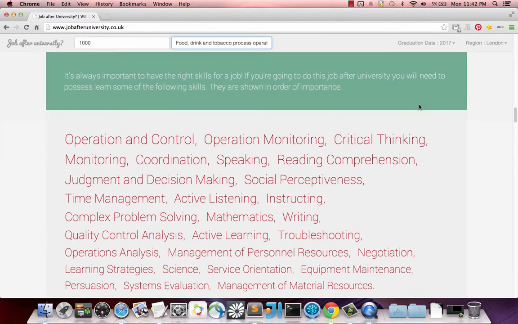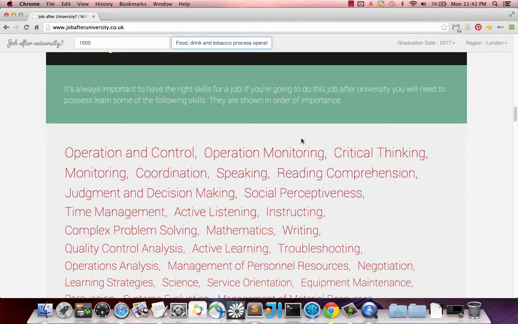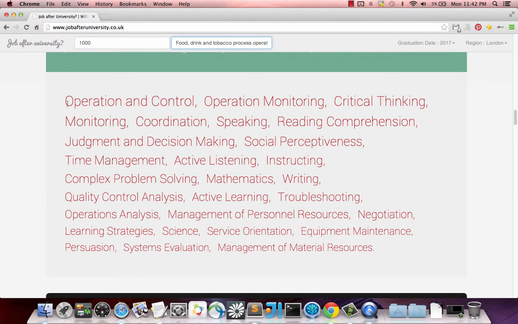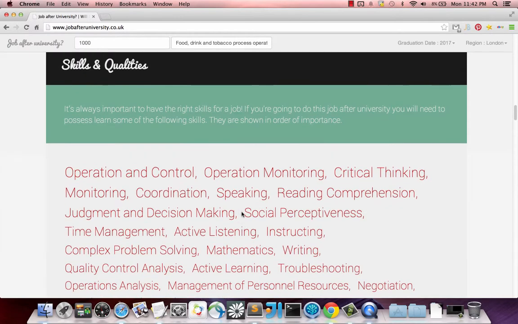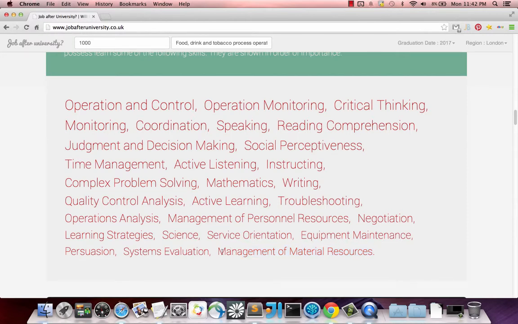So the skills and qualities required. Also, more UX decisions were made around this. I asked a few people and thought about a few things, and basically it was more important. So over here we've got the most important thing as a higher font size. These items at the top, the ones in a higher font size, are more important than the skills and qualities later on in this list.